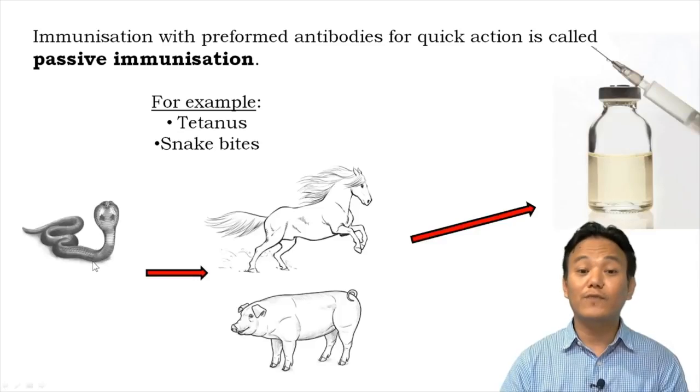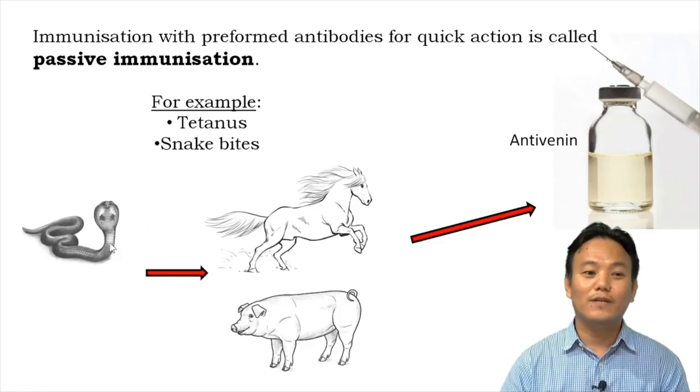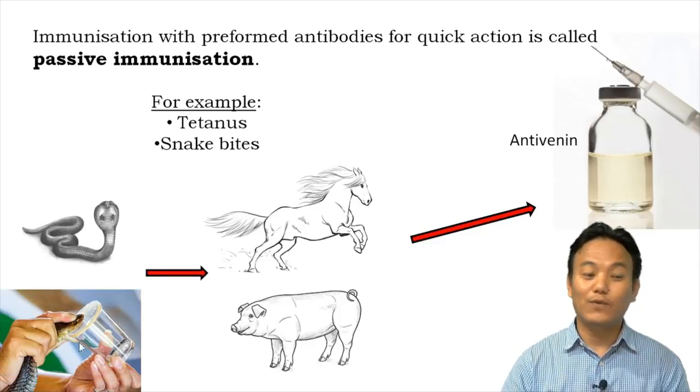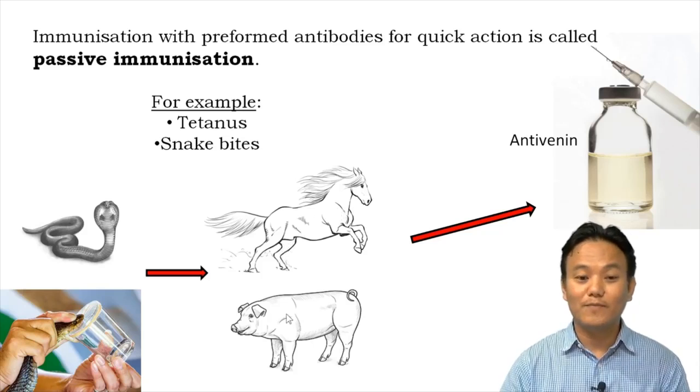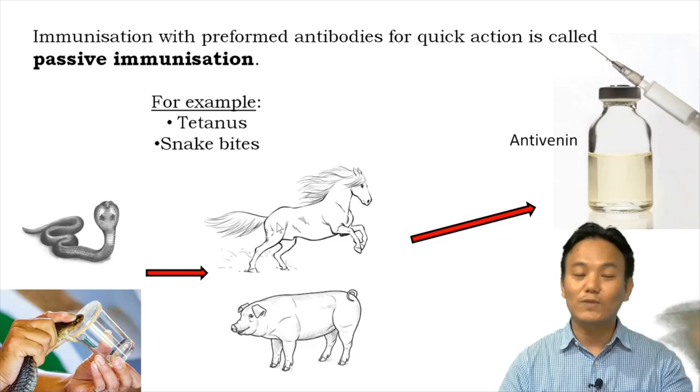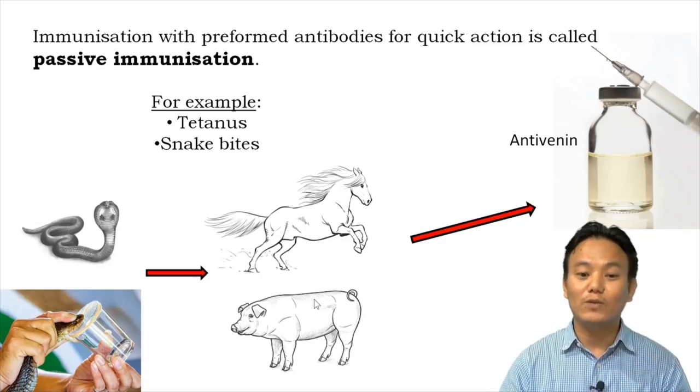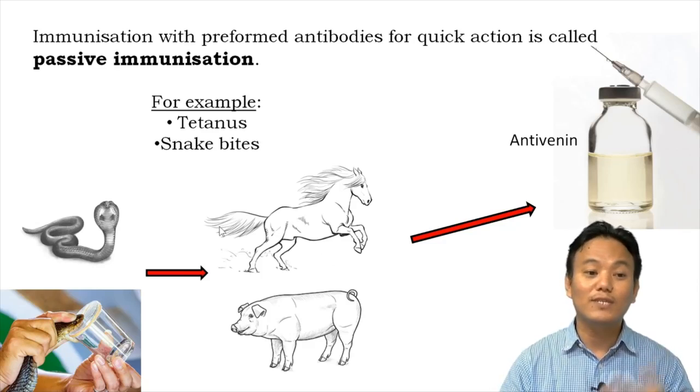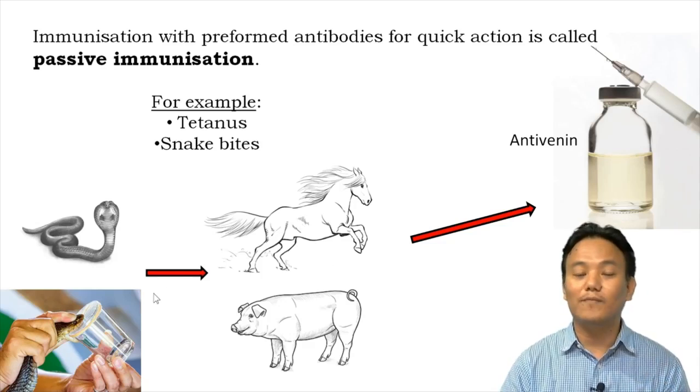In this diagram, we can see the process of making antivenin against snake venom. In the first step, the snake venom is collected. This is called milking the snake. The venom is injected into animals like horses and pigs in increasing doses so that these animals don't die and their immune system starts producing antibodies against the venom.